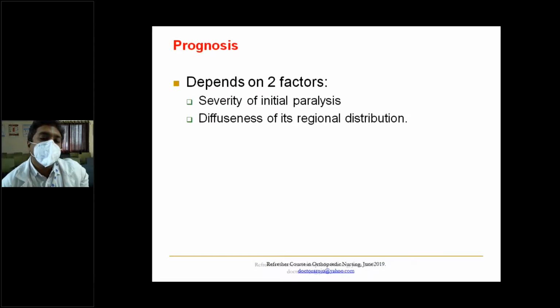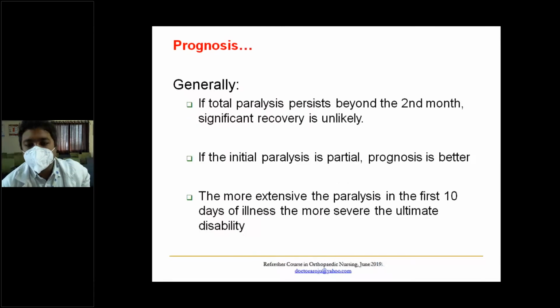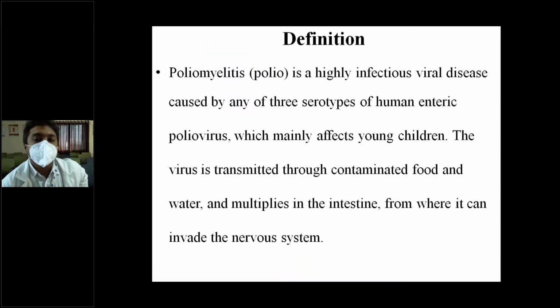Prognosis depends on two factors: the severity of initial paralysis and the diffuseness of its regional distribution. Generally, if total paralysis persists beyond the second month, significant recovery is unlikely. If the initial paralysis is partial, prognosis is better. The more extensive the paralysis in the first 10 days of illness, the more severe the ultimate disability, because more motor units are used up, which causes more disability.